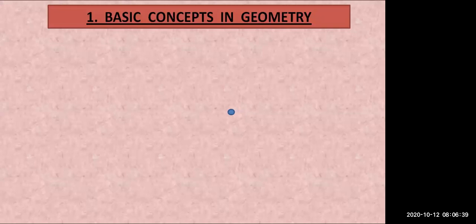Okay, students, as you can see on the screen, today we are going to do our revision session. That is, our first semester, almost full portion is completed. So today we'll be doing the revision of our first 3 lessons, a quick recap that we always do. Before preparing for the exam, we always do revision. Our today's topic is the first lesson of our standard 6th, basic concepts of geometry.